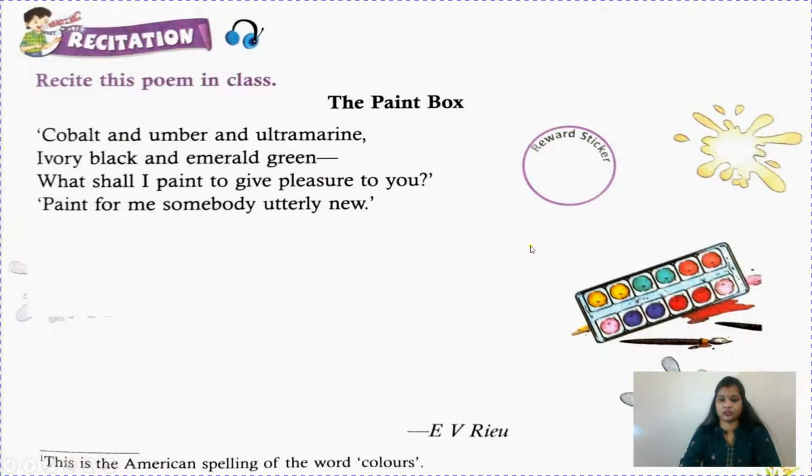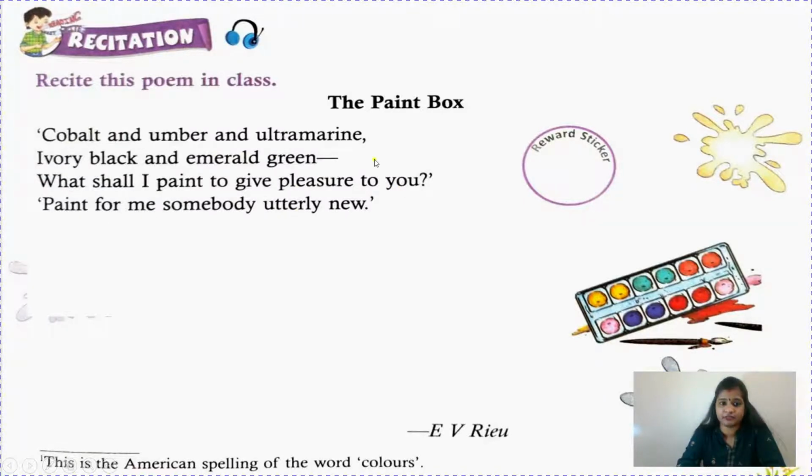The Paint Box. See children, you can see a beautiful picture here. A paint box is there where 12 colors are there. A paintbrush is there. So let's read the poem. Cobalt and umber and ultramarine, ivory black and emerald green. What shall I paint to give pleasure to you? Paint for me somebody utterly new.